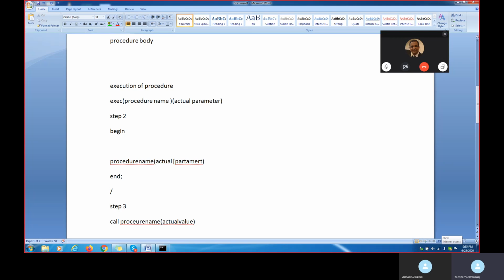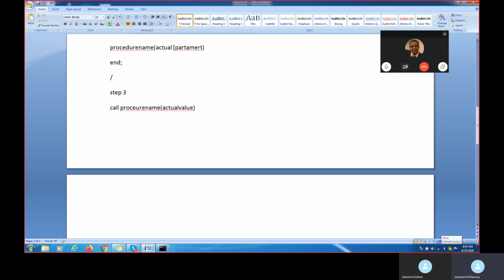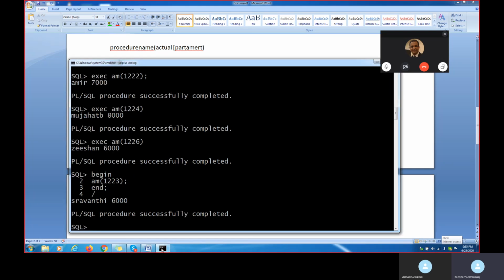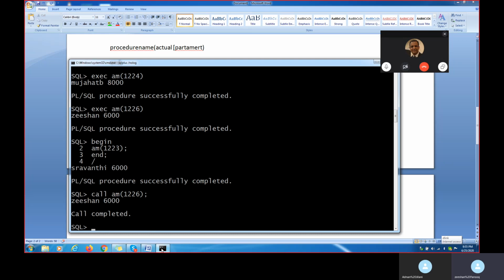Now you see step number 3. What am I doing? I put the procedure here with the actual parameter value: CALL procedure name, actual parameter. Same way, the third process: CALL, procedure name is AM. In that, if I want to call 1226, what comes when I apply 1226? Vishan and the salary.